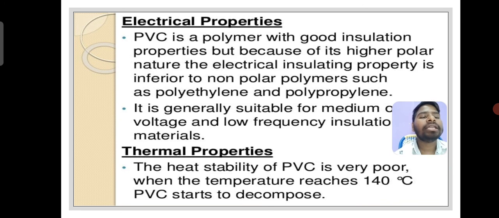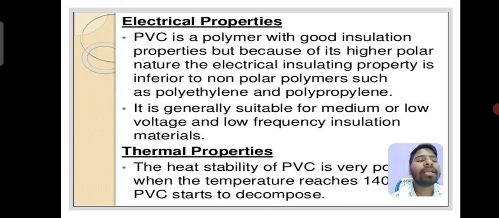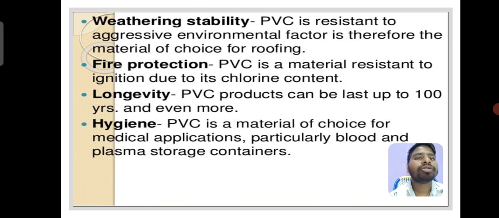Thermal properties: the heat stability of PVC is very poor. When the temperature reaches 140 degrees Celsius, PVC starts to decompose. Weathering stability, fire protection, longevity, hygiene. PVC is resistant to aggressive environmental factors and is therefore the material of choice for roofing. Fire protection: PVC is a material resistant to ignition due to its chlorine content. Longevity: PVC products can last up to 100 years and even more.